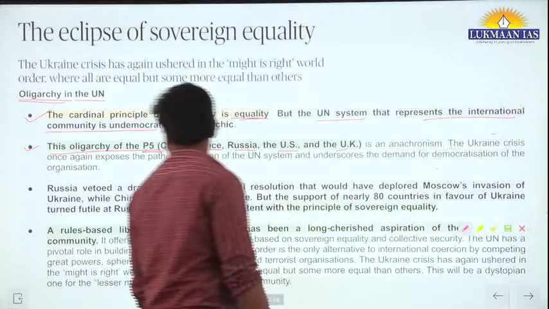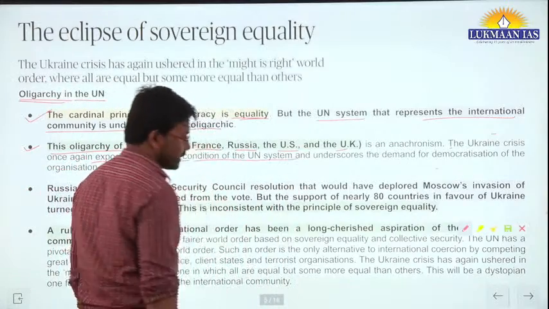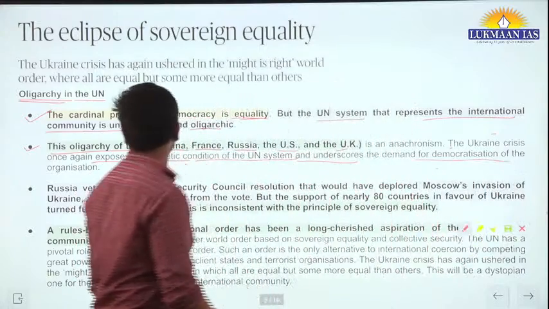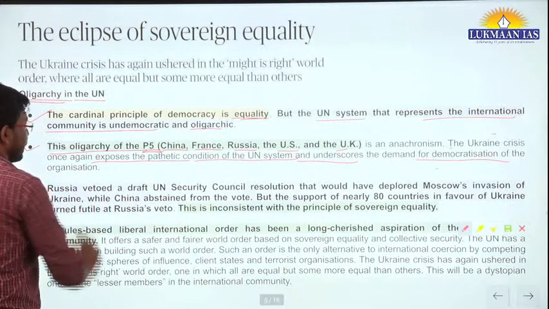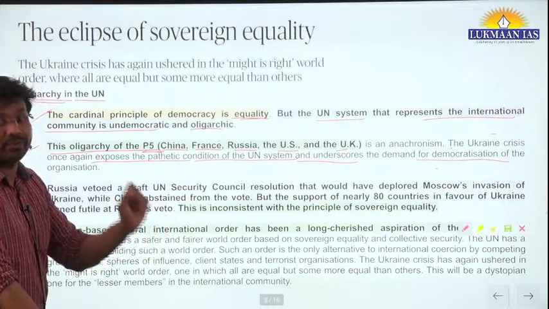The Ukraine crisis once again exposes the pathetic condition of the United Nations system and underscores the demand for democratization of the organization. Here they talked about how Russia had veto power.